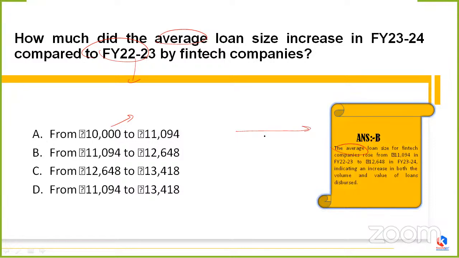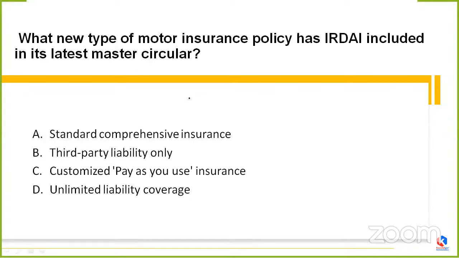The average loan size for the fintech companies rose from rupees 11,094 in the financial year 22-23 and has reached how much? It has reached rupees 12,648 in the financial year 23-24. What does it indicate? It indicates an increment and boost in both the volume and the value of loans being disbursed. Clear?